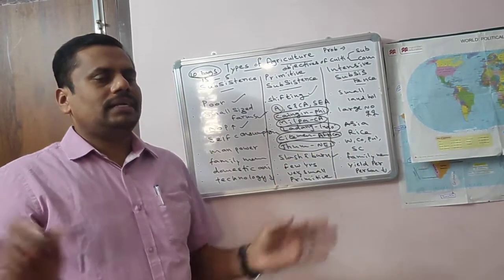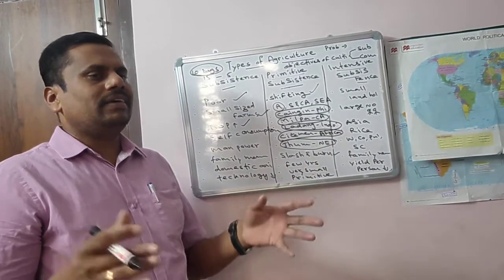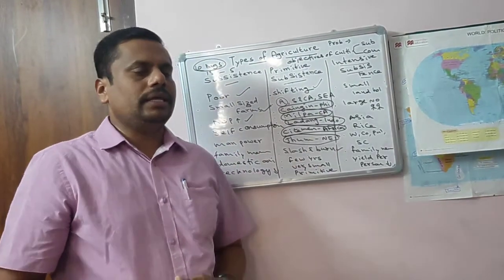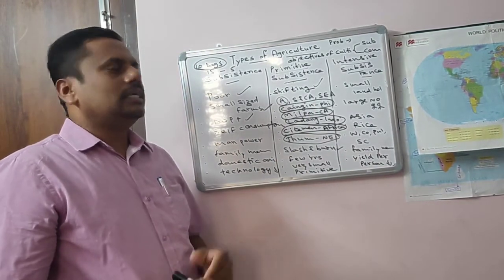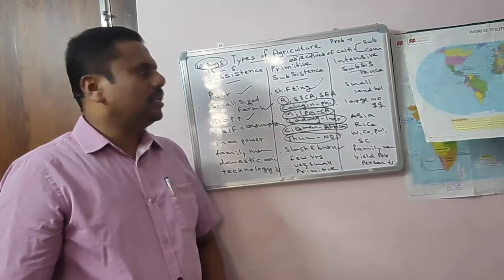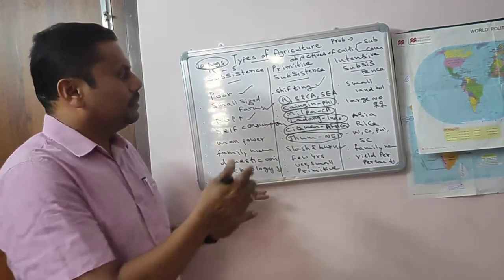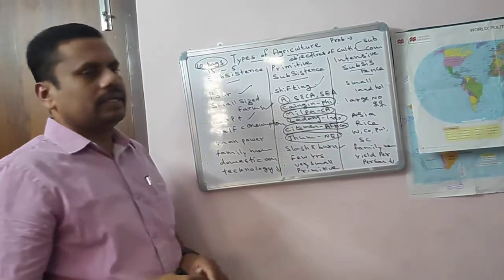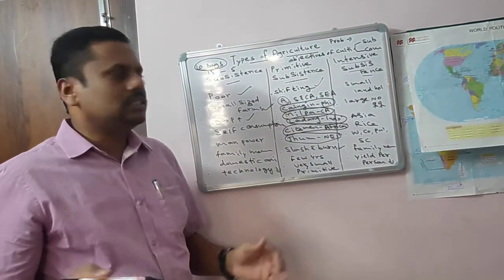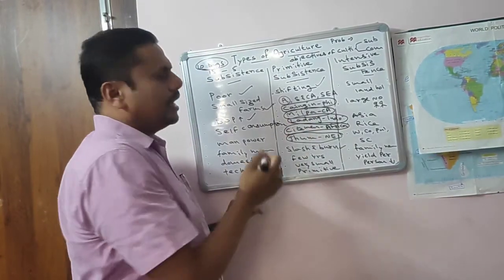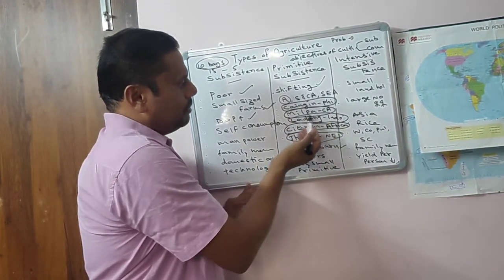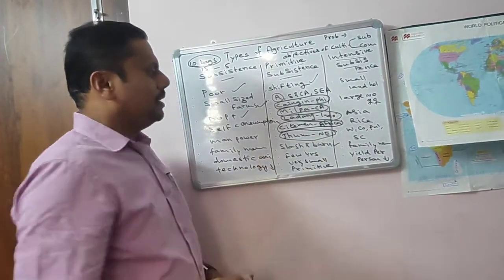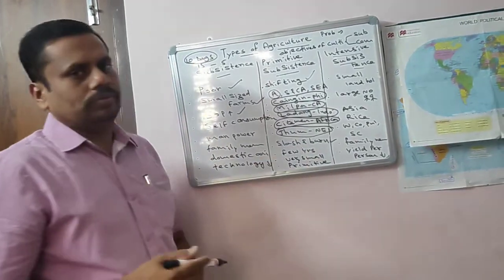They clear the plants, they cut the trees, and whenever the soil loses its fertility, they shift to another area. They move to another area. That's why this is called shifting cultivation, and it is found particularly in Africa, South and Central America, and Southeast Asia. In the Philippines it is called Kainjin. In Central America it is called milpa. In Indonesia it is called Ladang. In Africa it is called Saitmin, and in Northeast India it is called Jhum.